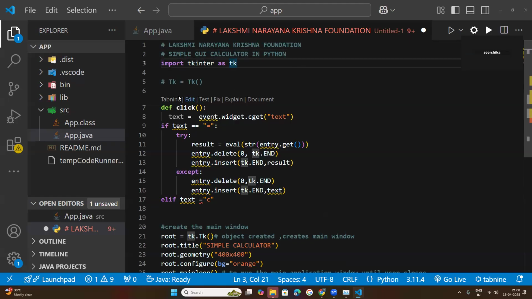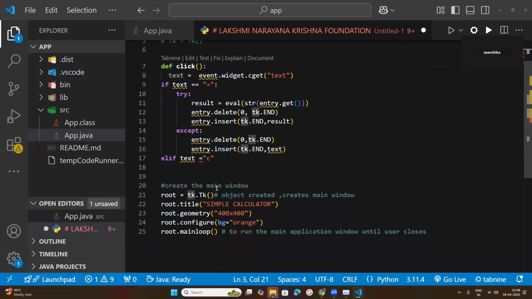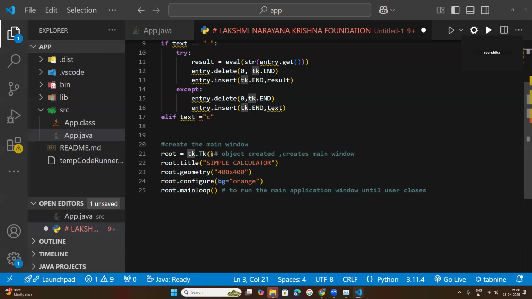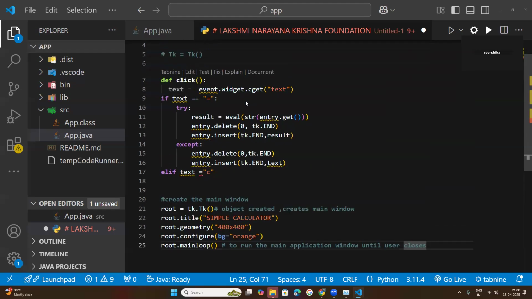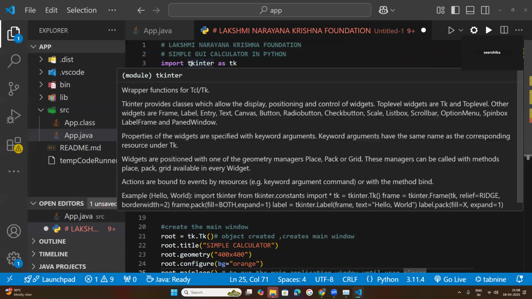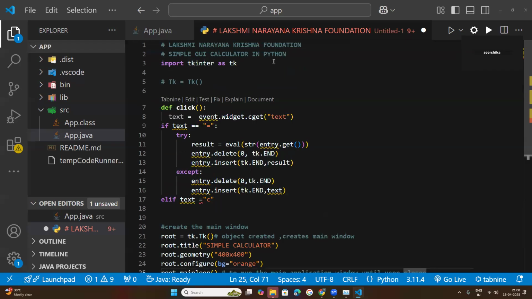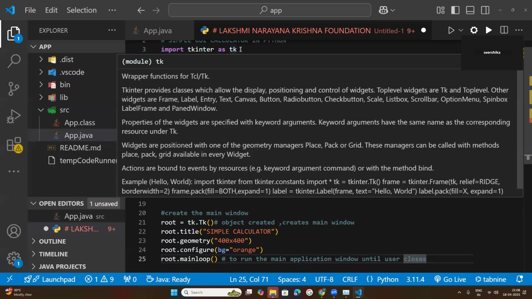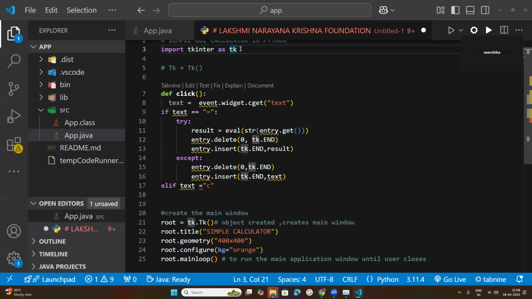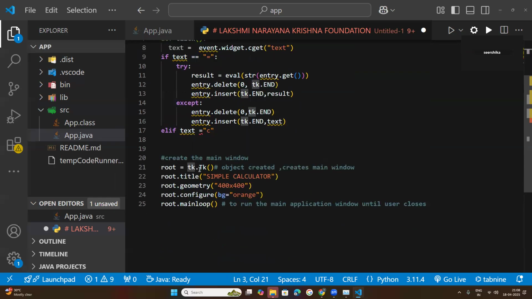Okay. And what is this? Where is this code I have written? What do you mean by this tk.tk? You need to explain this. TK is the library name, sir. I told you that TK is the short name for tkinter, so I don't want to call tkinter every time. So I have mentioned here an alias name as TK. Here you can use your own name. It doesn't matter. Okay.